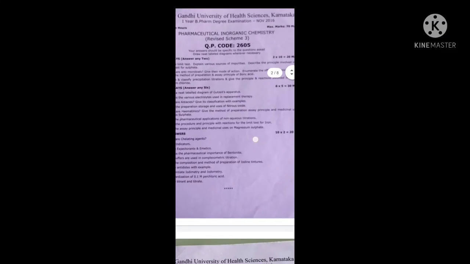Then next, one more very important question: write the procedure and principle with reactions for the limit test for iron. Definitely they will ask. Also, give the assay principle and medical uses of magnesium sulfate. Very important question. Calcium gluconate is also one. Prepare for calcium gluconate, magnesium sulfate and aluminum hydroxide. These are very important. You have to remember the assay principle and uses. One point to remember: magnesium sulfate is used as a cathartic.